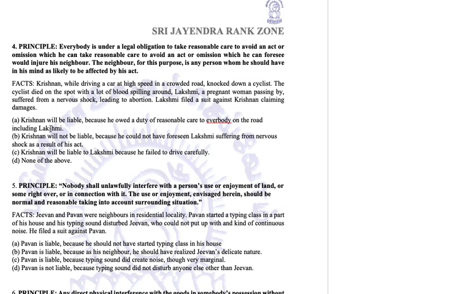The options are: Krishnan will be liable because he owed a duty of reasonable care to everybody on the road, including Lakshmi. This is yes, he definitely owes a duty of reasonable care. Krishnan will not be liable because he could not have foreseen Lakshmi suffering from nervous shock as a result of his act. This may be possible. Krishnan will be liable to Lakshmi because he failed to drive carefully. Yes, definitely this may also be possible. None of the above. No, this cannot be the option.